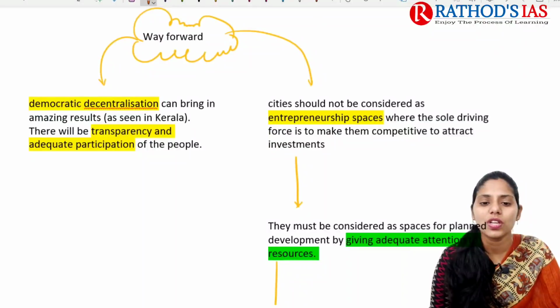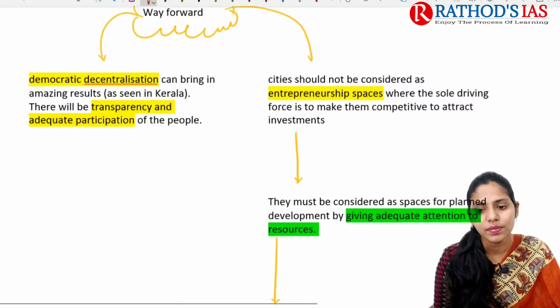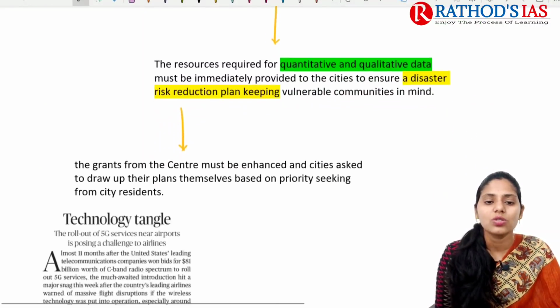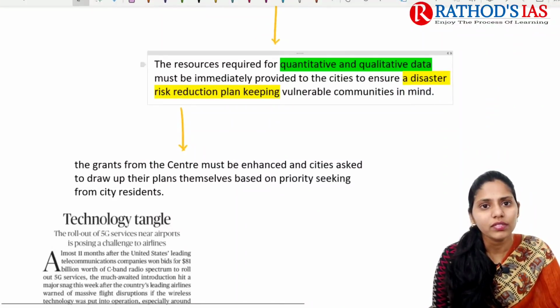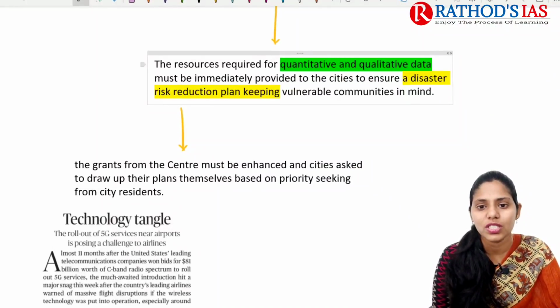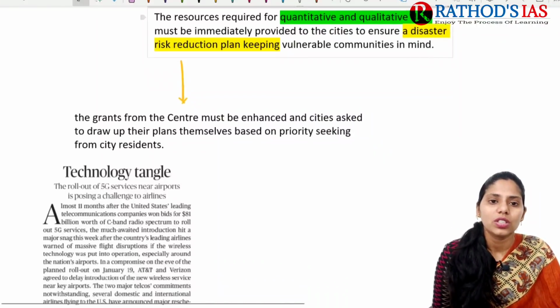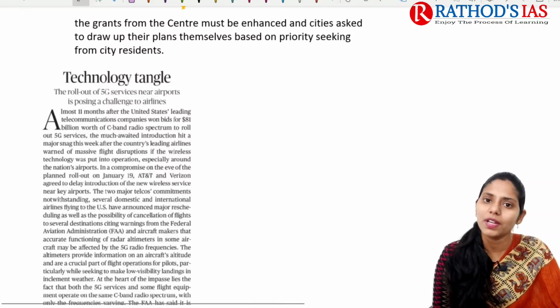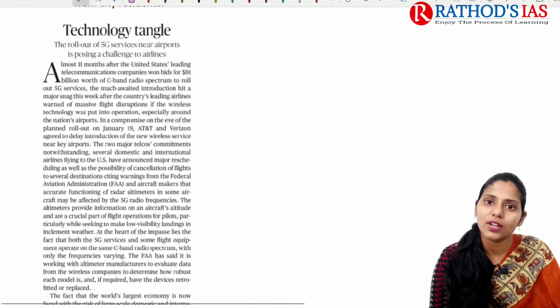And we need to attract investments as well. We also need to give adequate attention to resources for this third tier of government, which are mainly required for quantitative and qualitative data that must be immediately provided to the states, and we need to ensure disaster risk reduction planning as well. So these are some important things that you need to remember regarding this topic, and I hope it is very much clear. Now let us see the next topic.